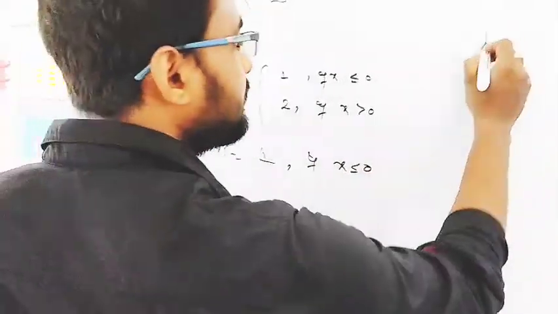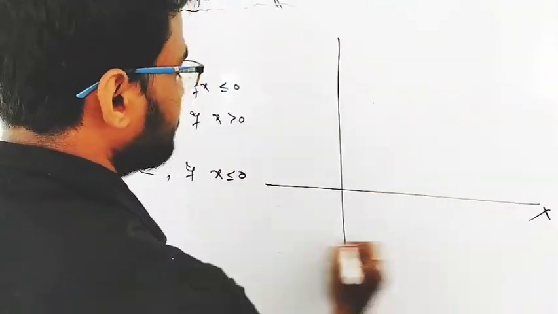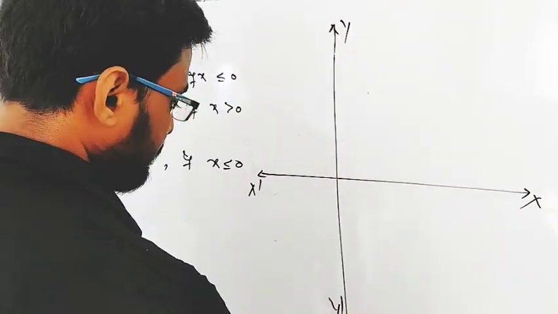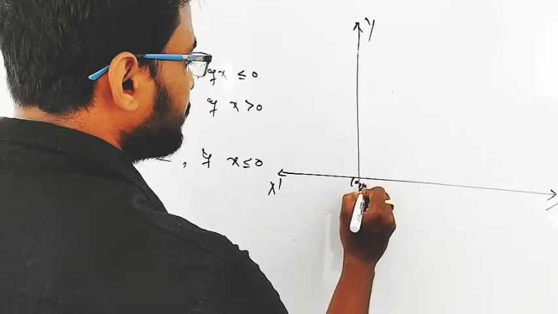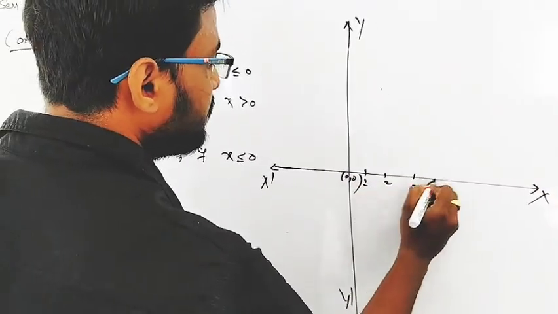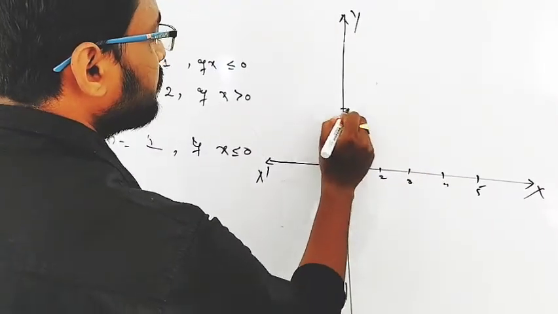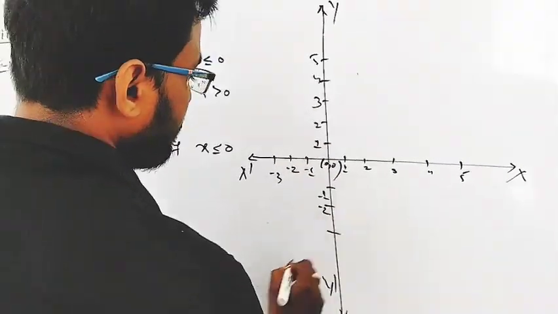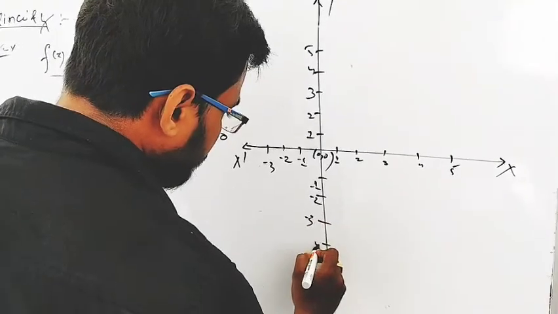This is the x-axis, x dash, and y dash. So this is the origin, 0 0. This is 1, 2, 3, 4, 5 on the positive side, and minus 1, minus 2, minus 3 on the negative side.